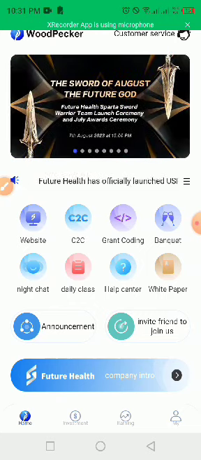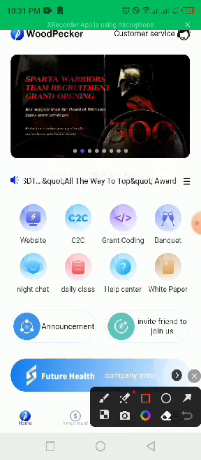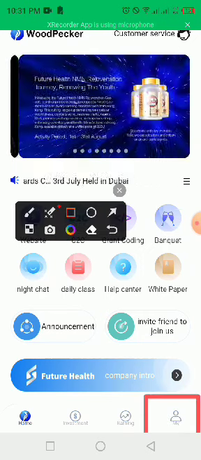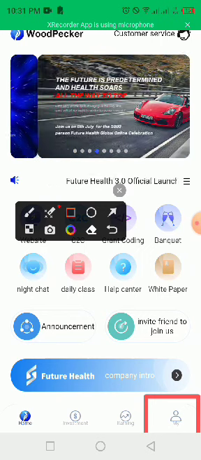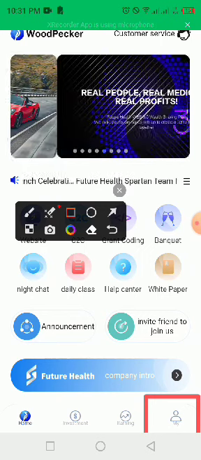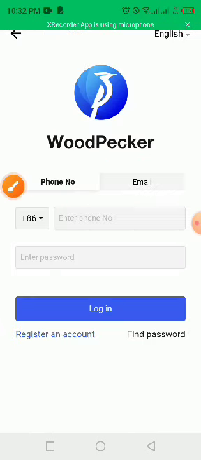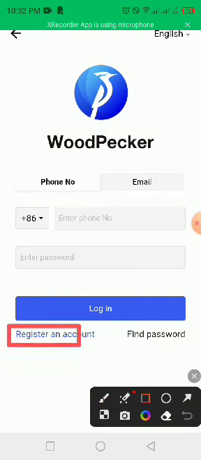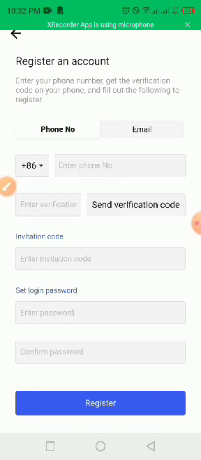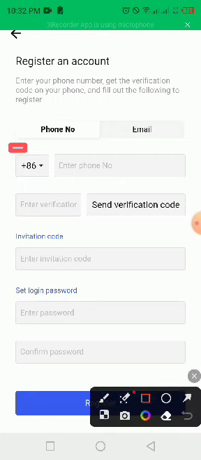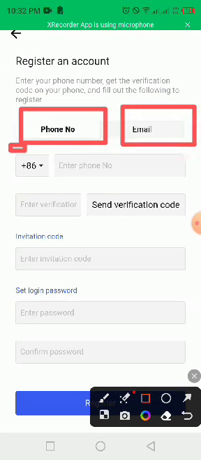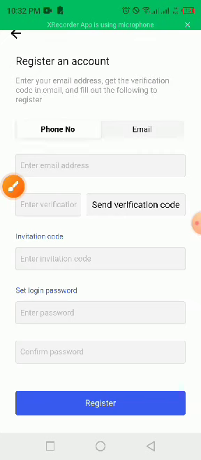That means you can either register with your email or phone number. Advisably, you register with your email. So you tap on this same profile icon. Then it will bring you here where to register an account. As you can see, you tap on this place, register an account. Here you can either register with your phone number or email, as you can see here. So we choose to register with our email.